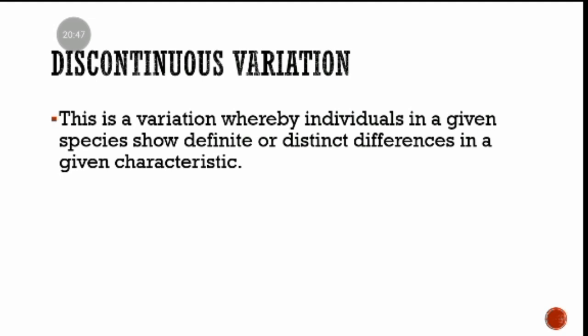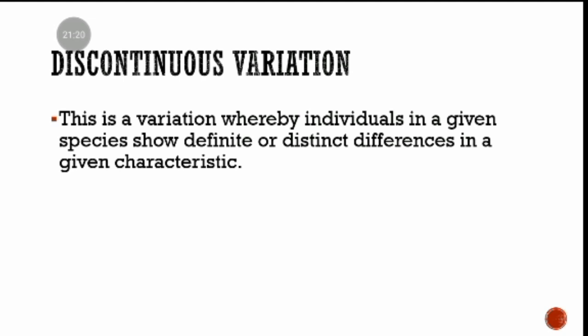For example, you can have a group of people, and then you want to classify them based on their sex. You are going to have 2 entities, either male or female. You have actually managed to differentiate them based on that variation. So that kind of variation is called discontinuous, because it ends at a specific limit.